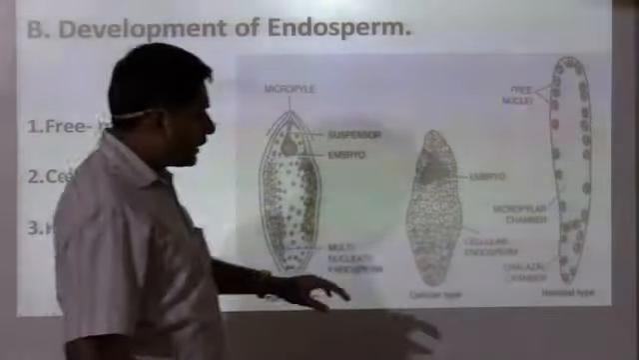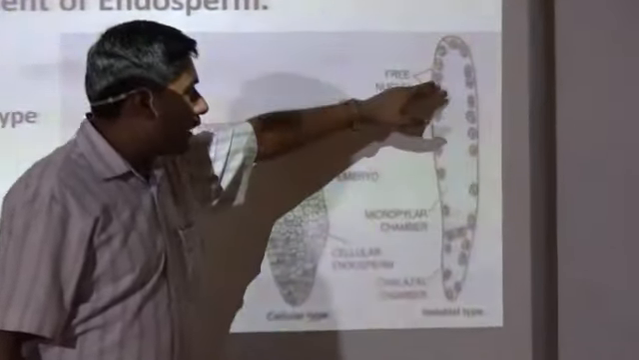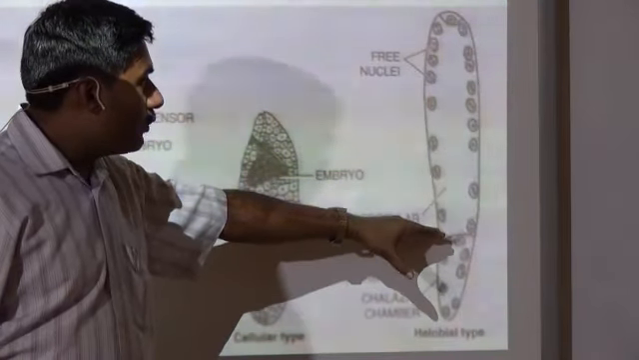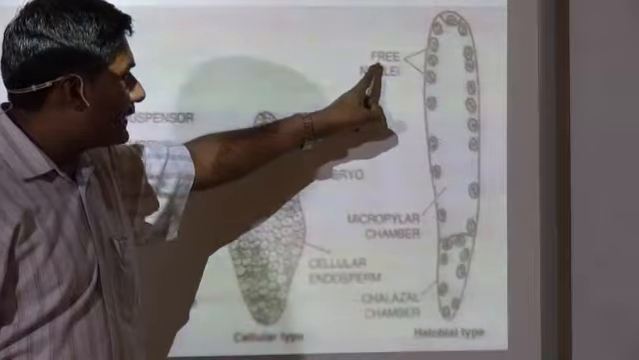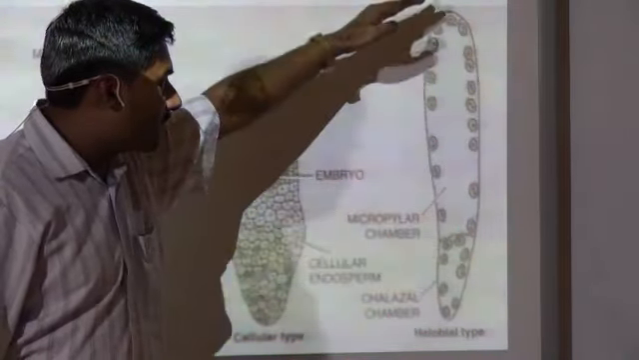A part of it, here you can see one partition has been there. This is the lower part and this is the upper part. Some of the nuclei which are free will remain in the upper chamber. So here you see free nuclei. In this case, free nuclei are set up in the upper chamber.